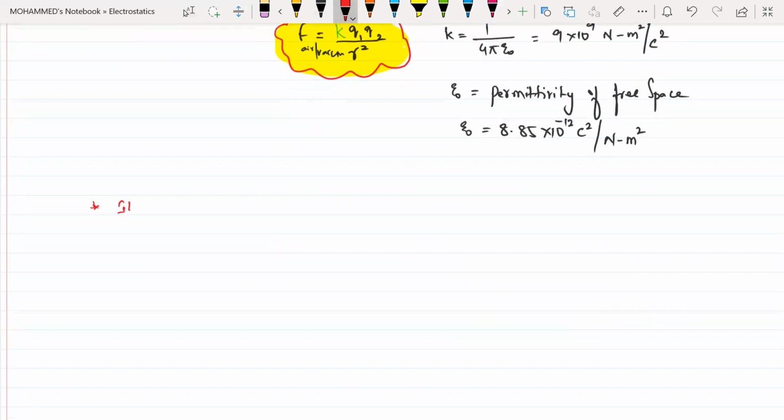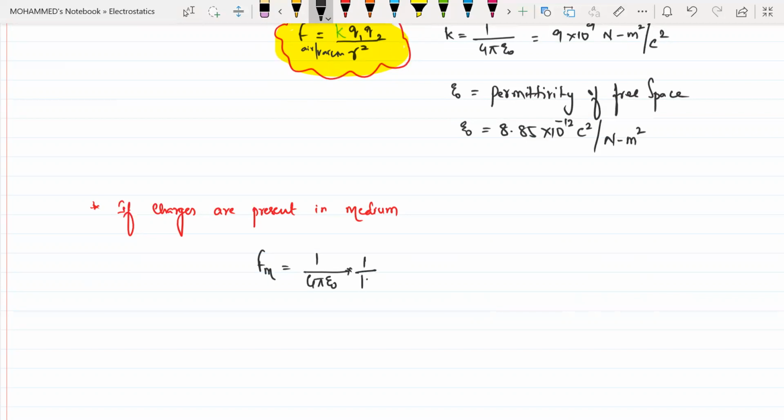If charges are present in a medium, at that time we'll write the force in the medium, Fm, which will be equal to 1 by 4 pi epsilon naught into K, into Q1 Q2 divided by R square. This K and the earlier K are different.